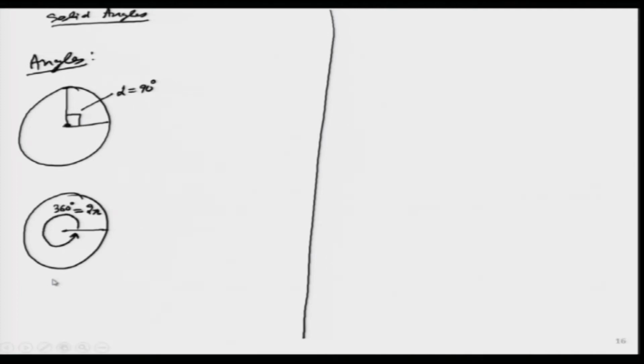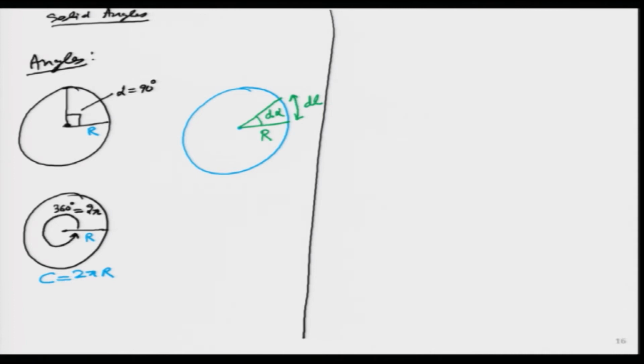Based on this particular relationship, I can write the circumference for this particular circle as well. So, if I know the radius is r, I can write the circumference is simply 2 pi r. So, these are all things we have studied in geometry in school. So, let us make it a little complicated now. I know this particular arc length as dl, this angle is d alpha, my radius remains r.